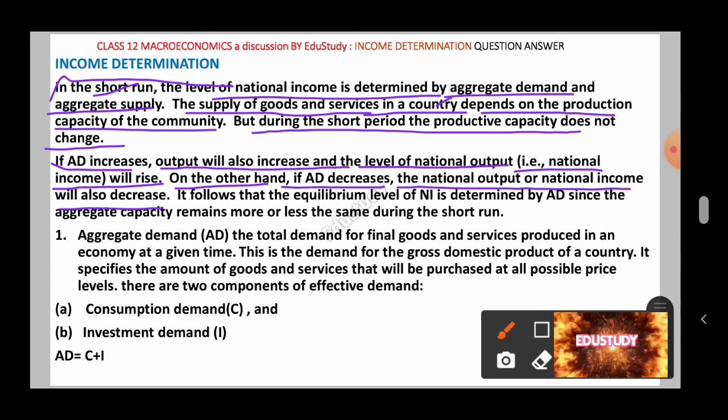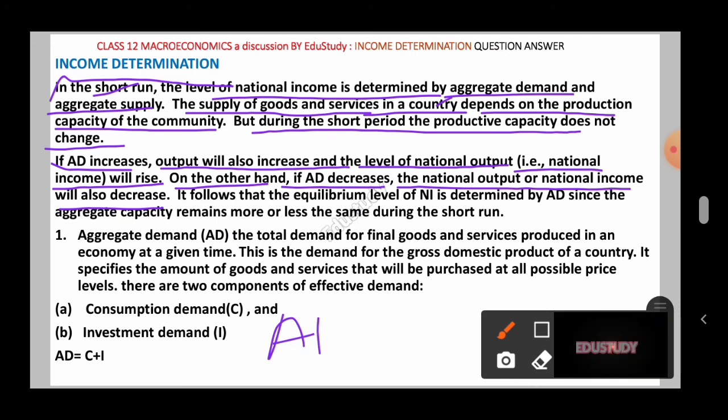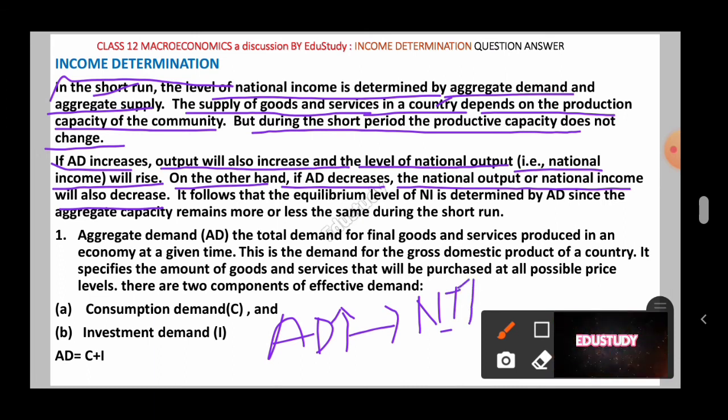That means if aggregate demand AD increases, national income NI of an economy will also increase. If aggregate demand decreases, it leads the economy to a decrease in the national income of that economy, that country, that community. So that is said here.